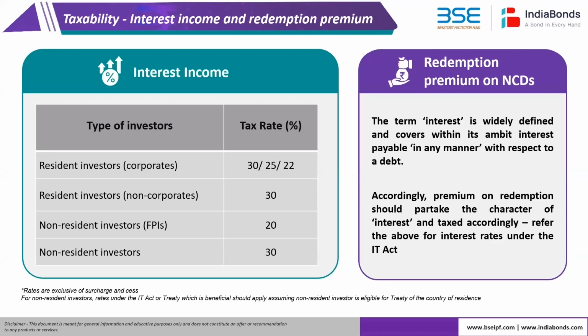Any redemption premium is also treated similar to interest income, and on that the normal ordinary tax rates we discussed are applicable. The redemption premium generally accrues at the time of redemption, and if anyone sells it prior to maturity, the gains could be capital gains, because that is not coming from the issuer.